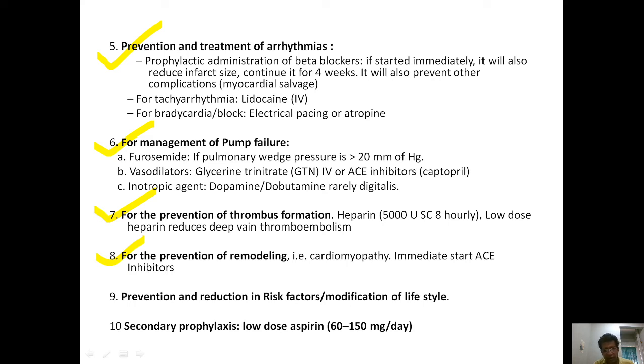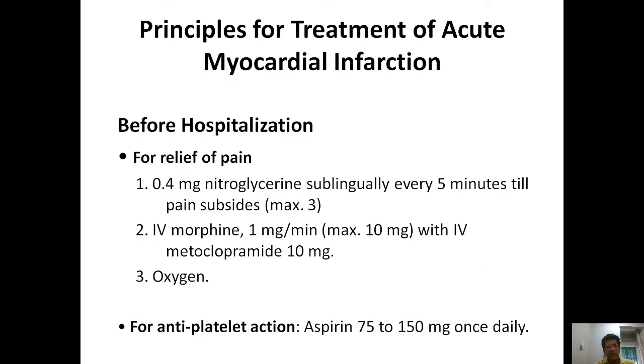For the prevention and reduction of risk factors, modification of lifestyle. Then for secondary prophylaxis, we start low dose aspirin 60 to 150 milligram per day. Like this, these are the principles of treatment for acute myocardial infarction.